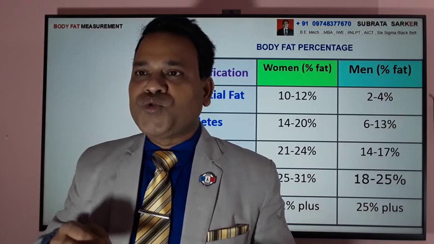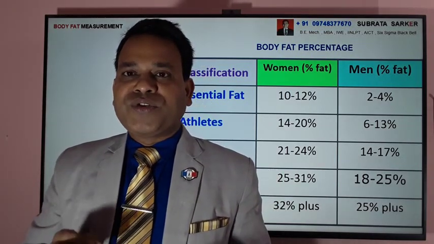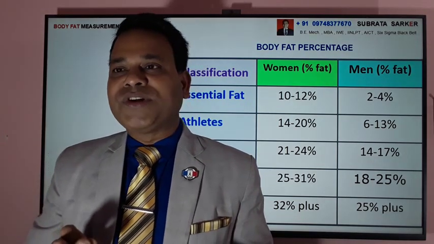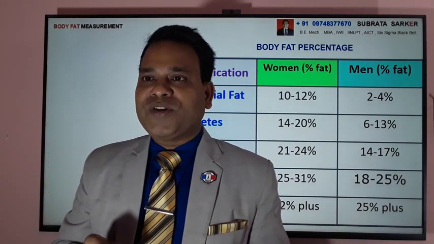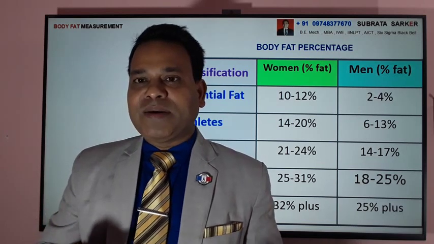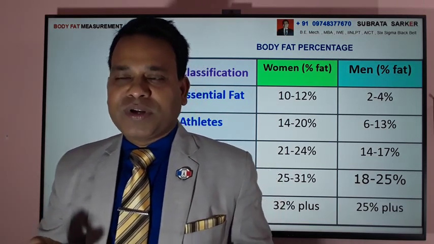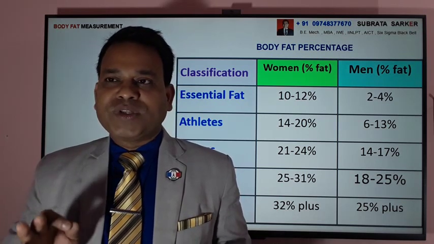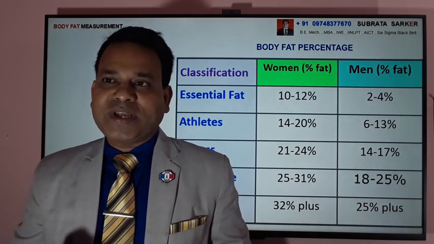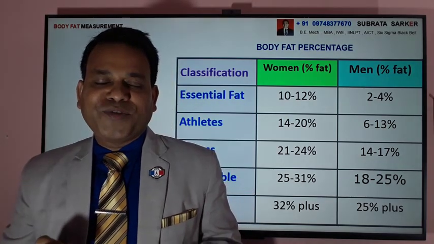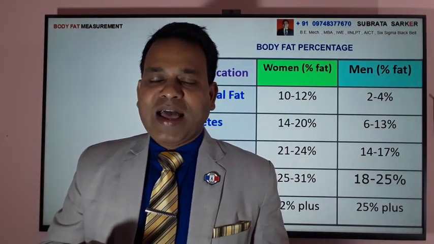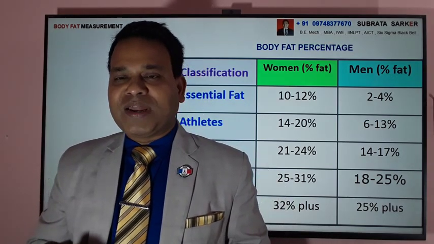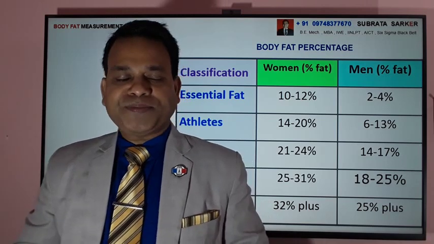For athletes, the fat content is 14 to 20% for females, and for males 6 to 13%. For those who are fit, meaning normal people in normal life, not athletes or sportspeople, 21 to 24% for females is acceptable, and 14 to 17% for males. If the fat percentage goes over 32% for females, it's called the category of obesity.